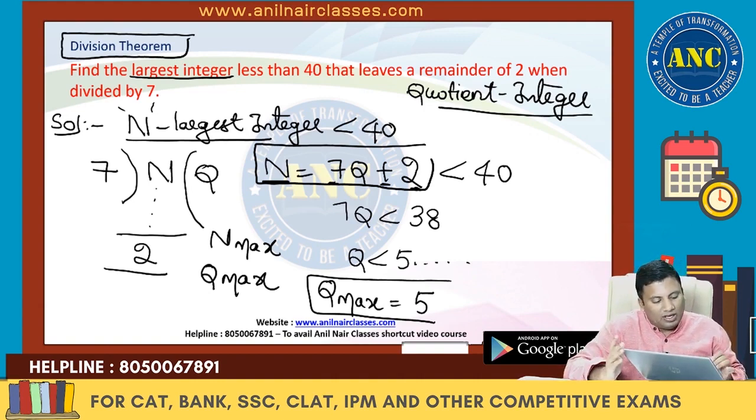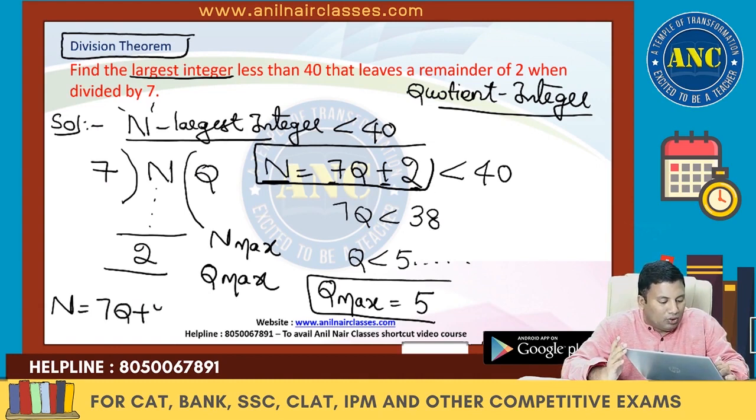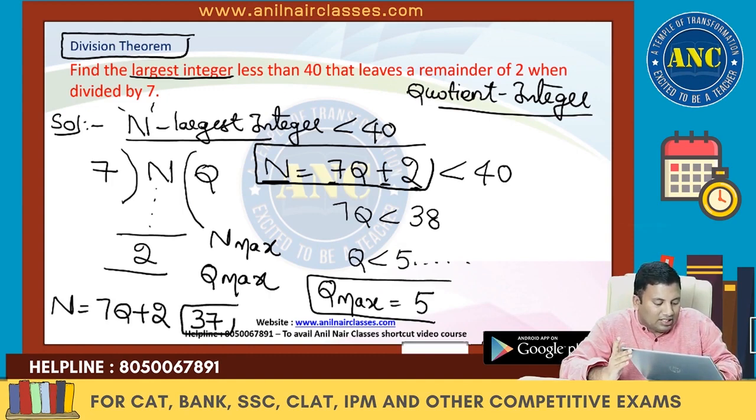Q maximum is 5. So the form of the number is n equals 7q plus 2. 7 fives are 35, 35 plus 2. Answer is 37. First one, answer is 37.